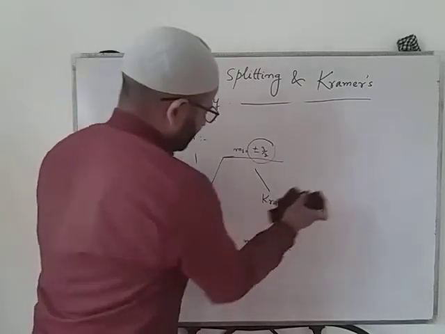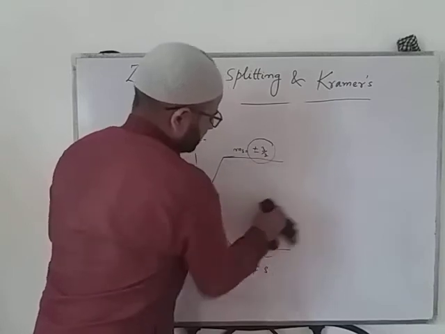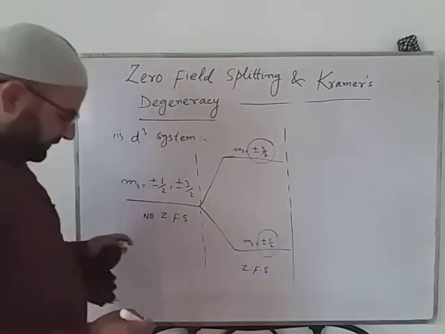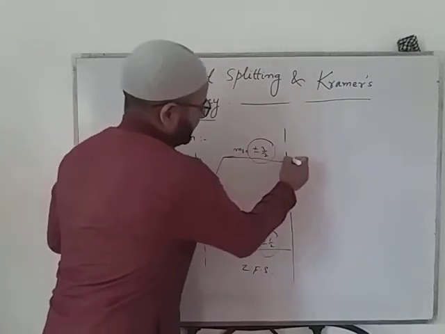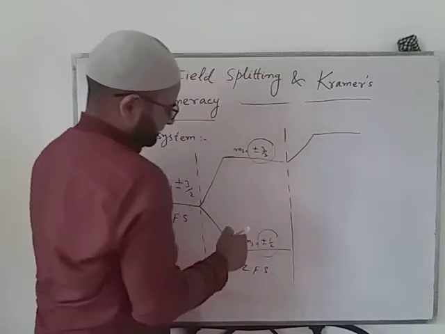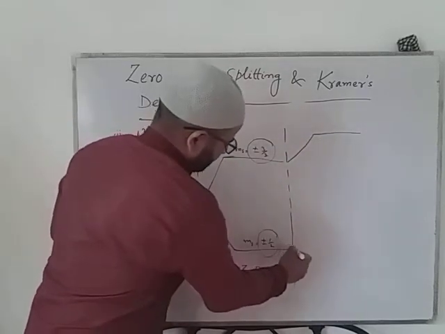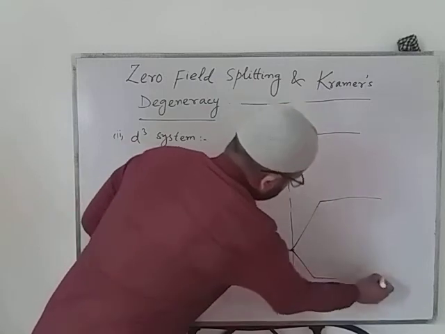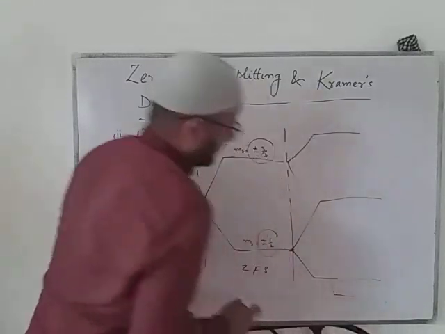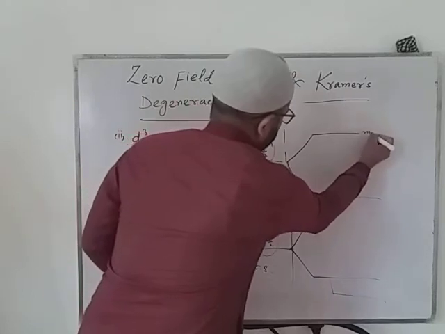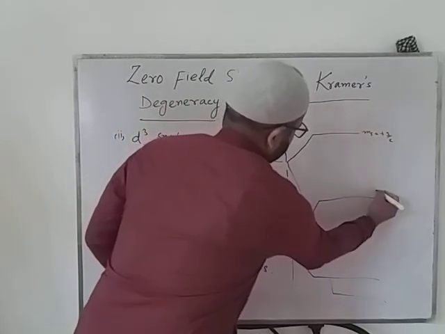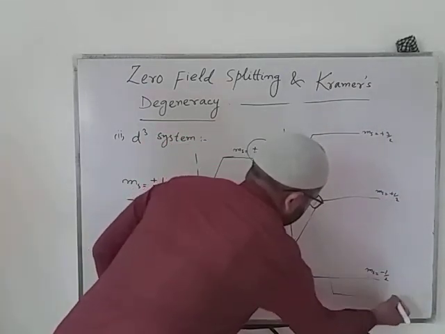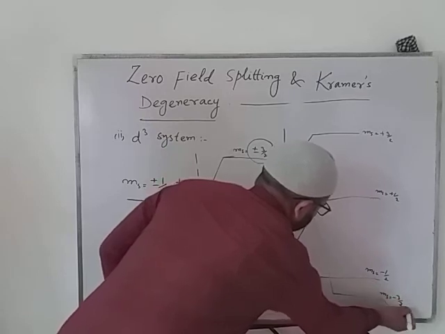And now if we apply some external field, what will happen? Now this will further split. Similarly, it will split into 2, and this will also split into 2, like this. So we will get ms is equal to plus 3 by 2, ms is equal to plus 1 by 2, ms is equal to minus 1 by 2, and ms is equal to minus 3 by 2.